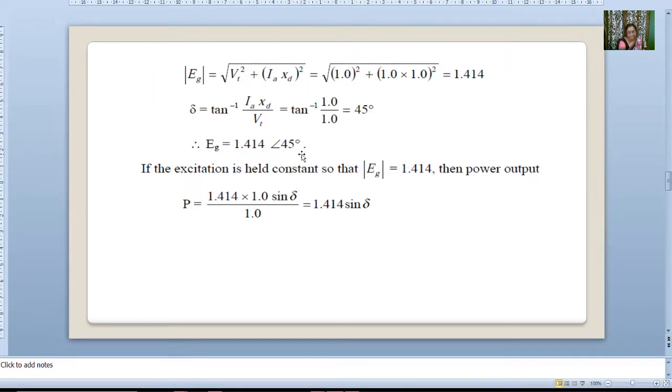If the excitation is held constant so that Eg is equal to 1.414, then the power output will be given by putting this in our power output equation. P is equal to P max into sine of del, and P max is E into V by X. So P is 1.414 sine of del.